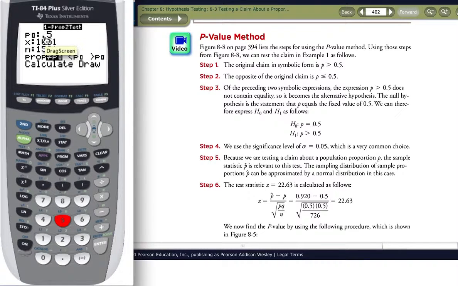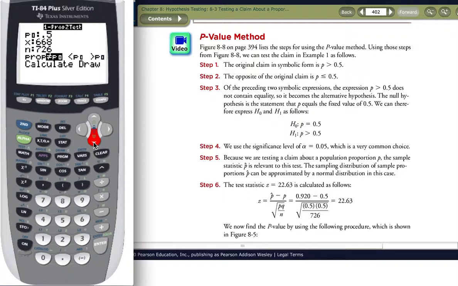So the first thing it's going to ask us for is what is P0? And so the assumption in the null hypothesis is that P would be 0.5. So 0.5 is our P sub 0. X, the number of successes, the number of girls, in this case was 668. The sample size, the number of babies, was 726.